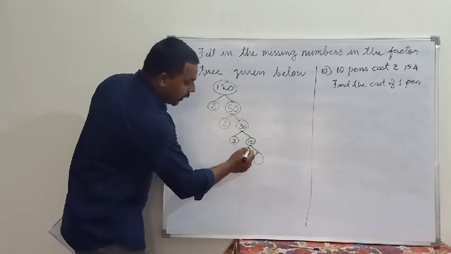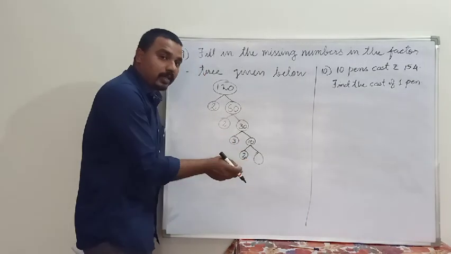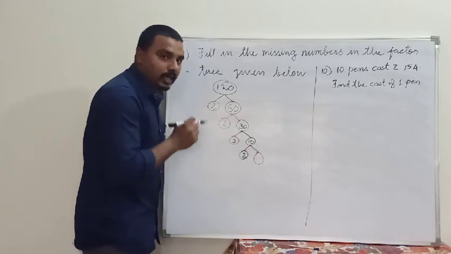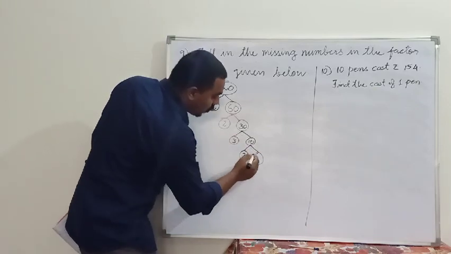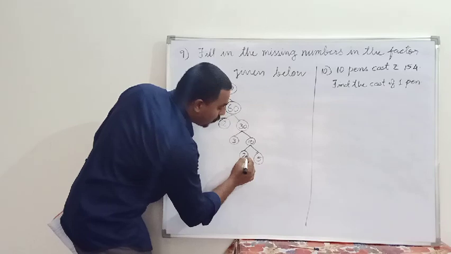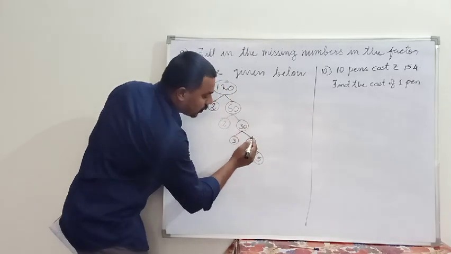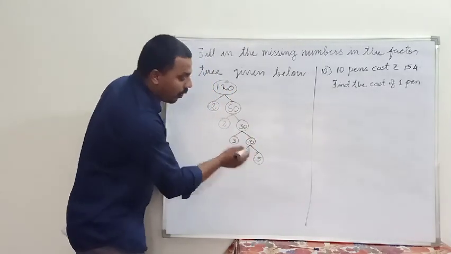Next, 2 is already given. The prime factor is already given here. So we have to write the last number. What is that? 2 into 5. 2 into 5 is equal to 10. Otherwise, 10 divided by 2 is equal to 5.